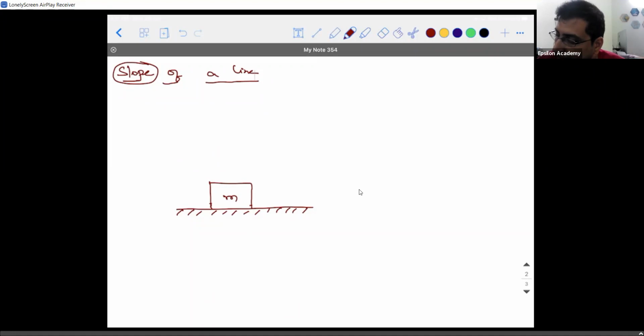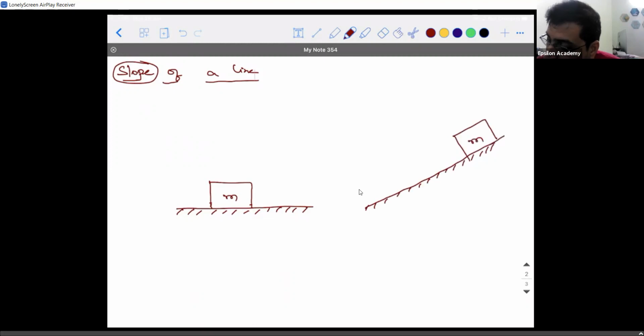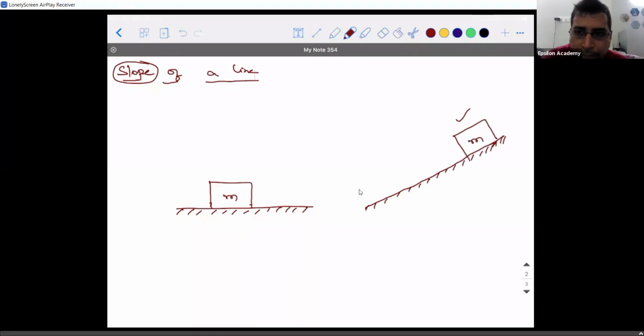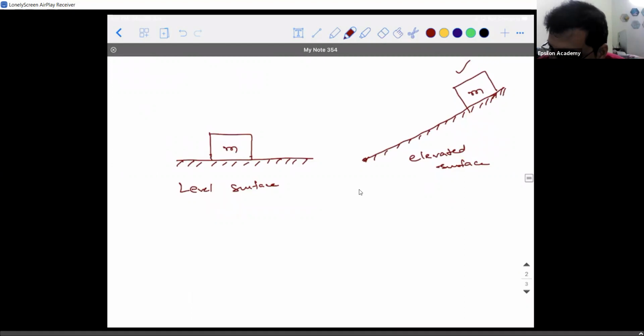Suppose I make the surface slightly inclined like this. Okay, I'm making it inclined. Now I place a block of mass m, and let's assume that the surface is smooth enough. Do you think this block is going to move? Yes, sir. It is going to move because of its own weight, right? So can I say that this is a level surface and this is an elevated surface, right?